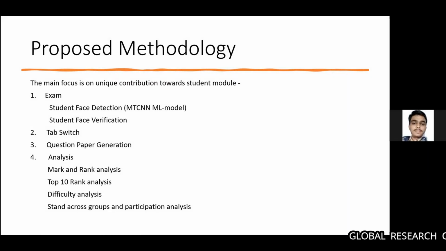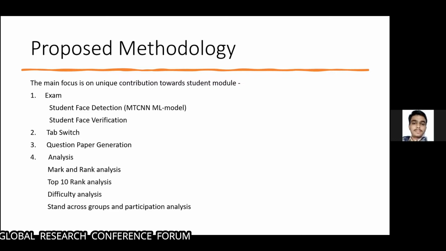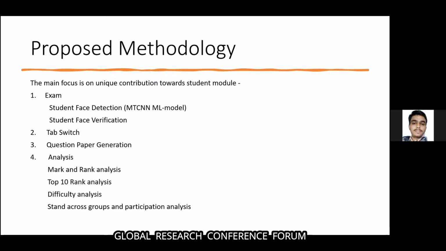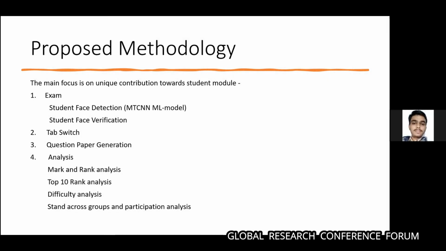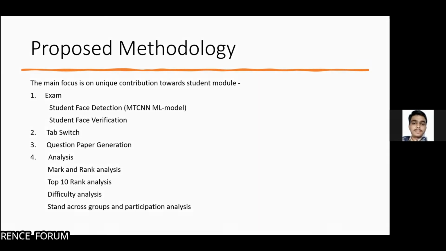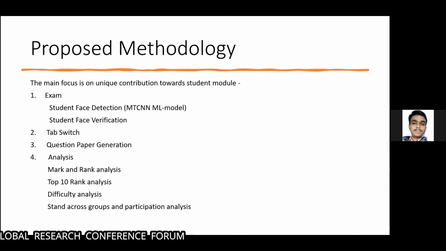The process is like this: the faculty uploads an Excel file which contains several MCQs, and the faculty also specifies the level of difficulty with each question, and specifies what kind of paper the faculty wants, like what should be the bifurcation of low, medium, and high. Based on this, from the backend, the question paper will be generated based on the difficulty level entered by the faculty from the front end. So the paper quality will be maintained equally for all the students.